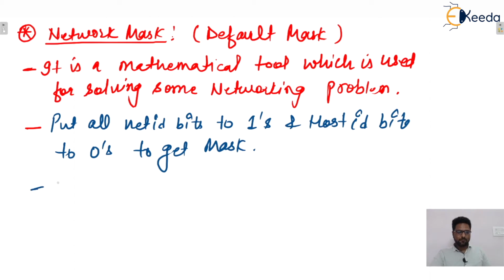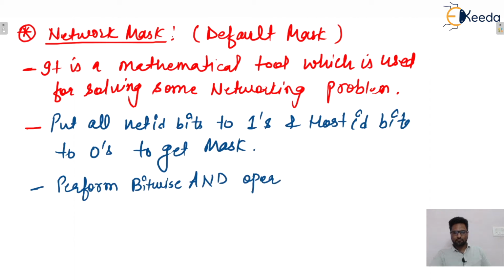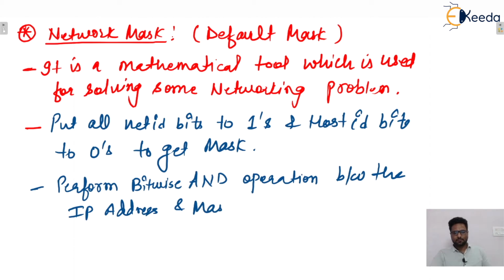Third one, perform bitwise logical AND operation between the IP address and mask to get network ID.